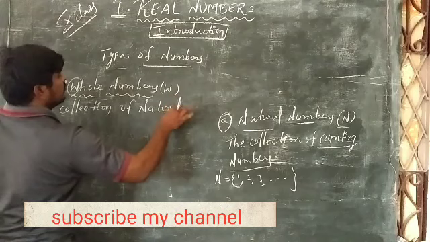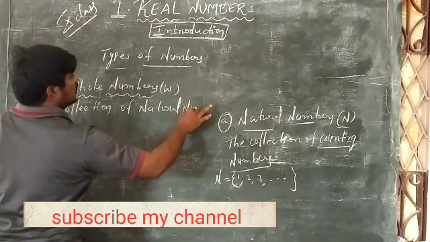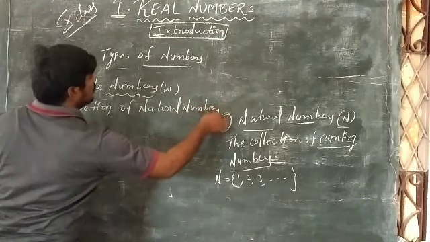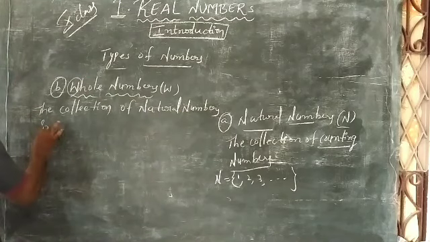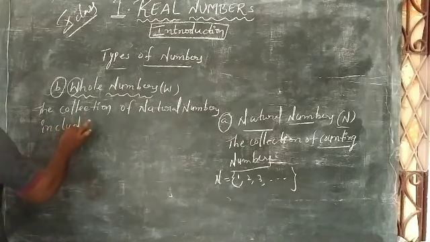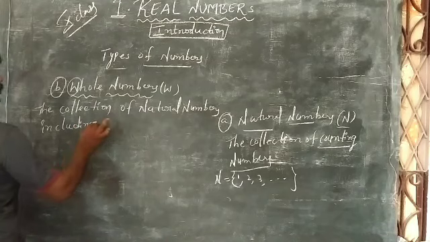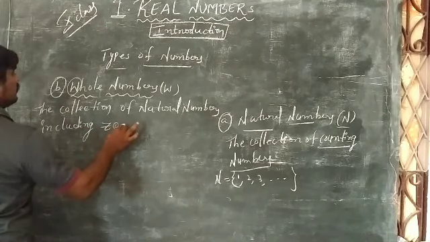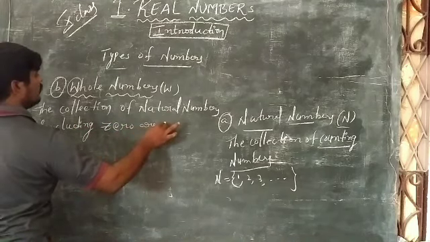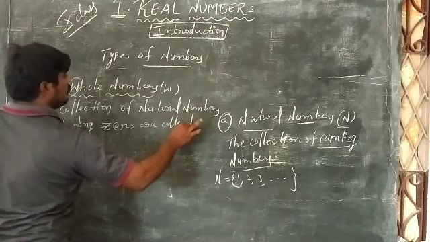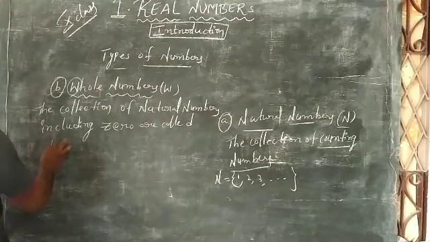The collection of natural numbers including 0 are called whole numbers.